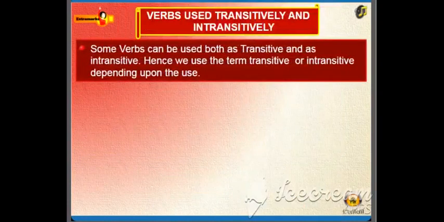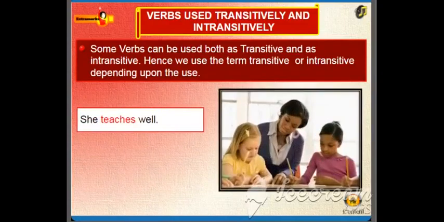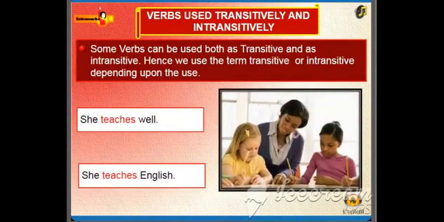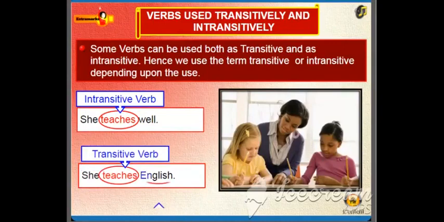Some verbs can be used both as transitive and as intransitive. Hence, we use the term transitive or intransitive depending upon the use. Let's see some examples. Teach. She teaches well. She teaches English. In sentence 1, the verb is intransitive. In sentence 2, the verb is transitive. Object is English.